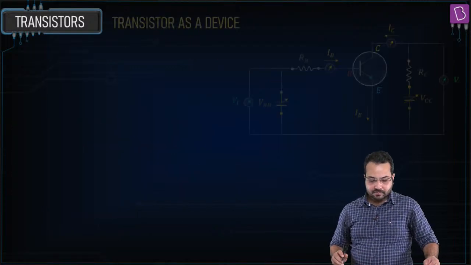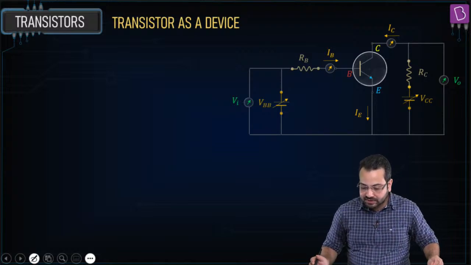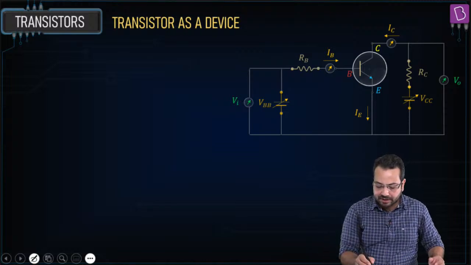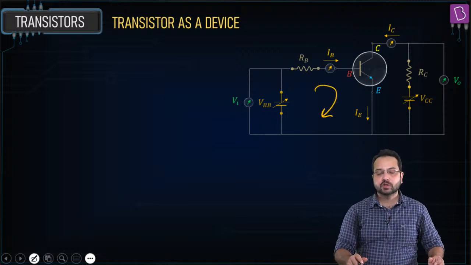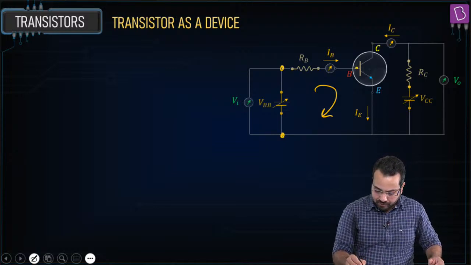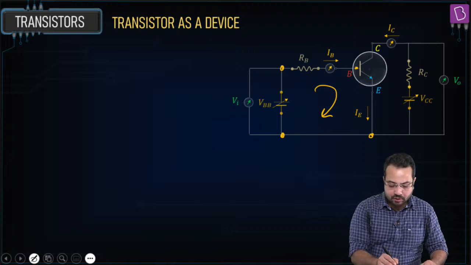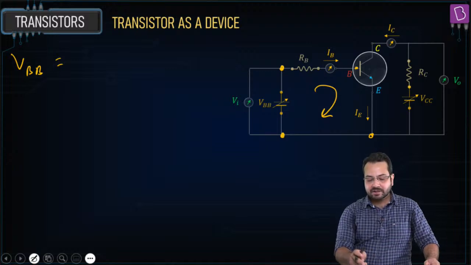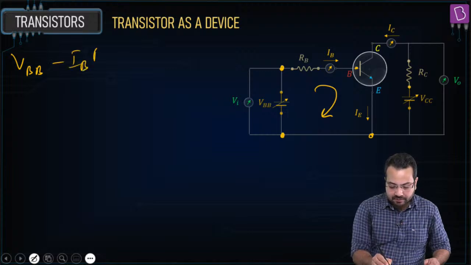Alright, so now we talk about the transistor as a device. Here what I want to do is find a relationship between the voltages over here. So I'm going to go in this loop and write the voltage. I'm going to go from here to here to here and to here, in a clockwise sense. So this is going to become VBB. Notice I'm going from here to here. Then I'm going in the direction of current, so this becomes minus IBRB.